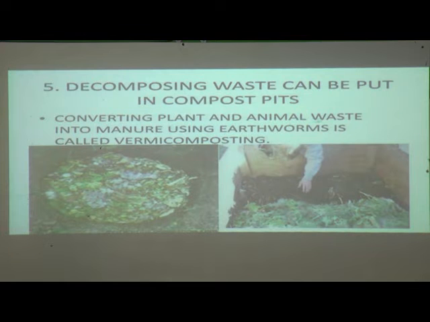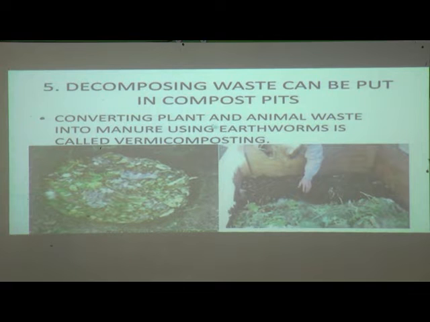Converting plant and animal waste into manure using earthworms is called vermicomposting. So what is done with decomposing waste? Decomposing waste can be put in compost pits. So this is a compost pit. This is maybe rectangular, or it can be another shape. This is called a compost pit, and in these compost pits we are going to put decomposing waste.